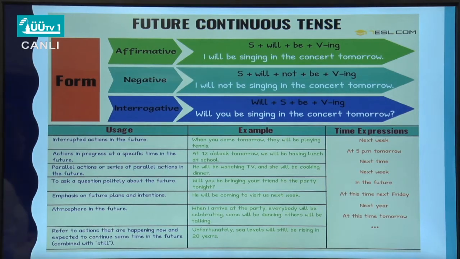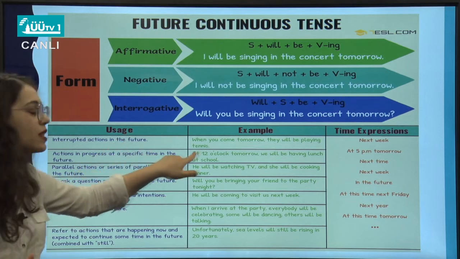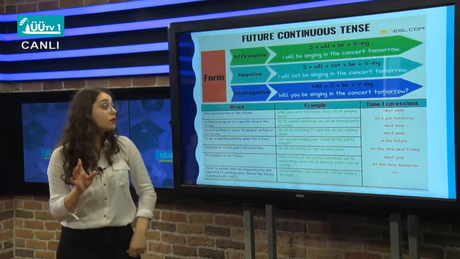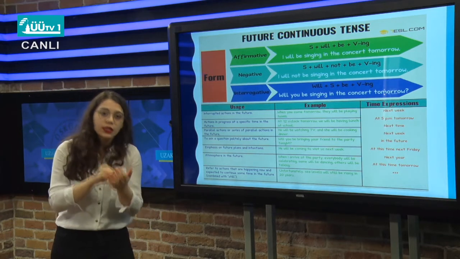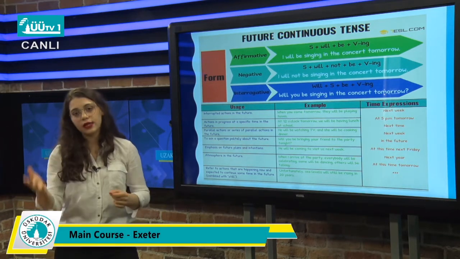Where we can use this future continuous is with interrupted actions in the future, like some action is going to happen in the future, but another action is going to interrupt it. Then we can use future continuous. Like when you come tomorrow, they will be playing tennis. So when you come, you are going to interrupt their action. Or when you're talking about an action in progress happening at a specific time in the future. So at 12 o'clock tomorrow, we will be having lunch at school. So at that particular time, we will continue with an action.